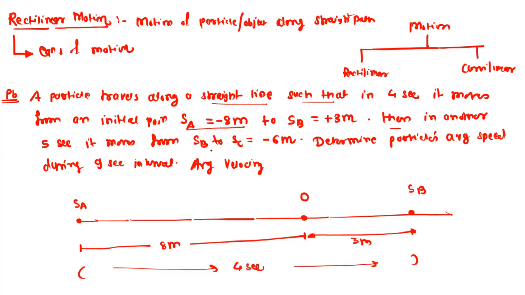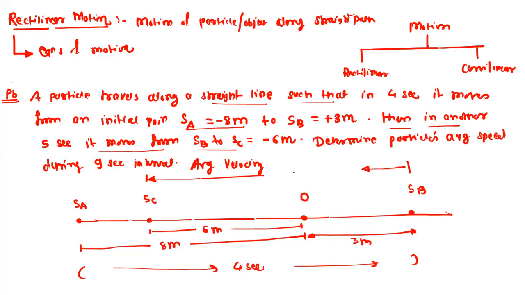Then in another 5 seconds, it moves from SB to SC. So from SB, it moves to SC, which is minus 6 meter. So minus 6 will be somewhere here. This is the SC, and this is equal to 6 meter with respect to origin on the negative x side. And for this journey, basically it is a return journey, the time taken is 5 seconds.